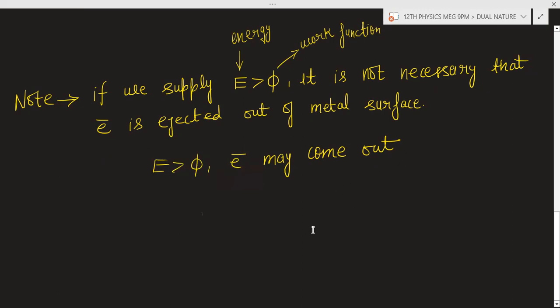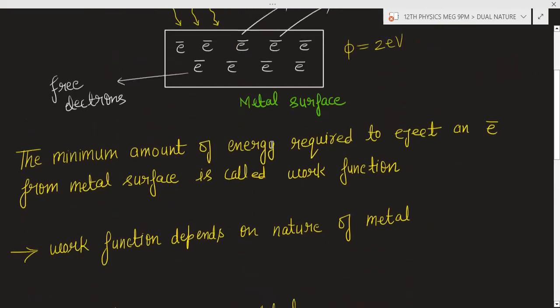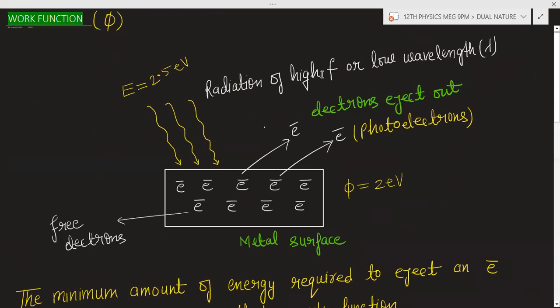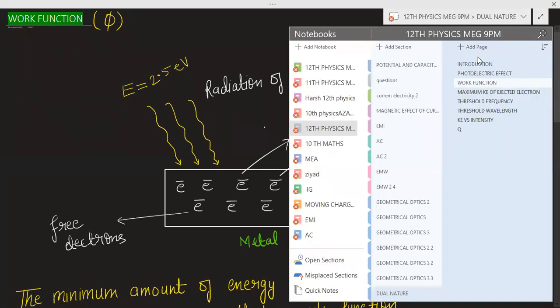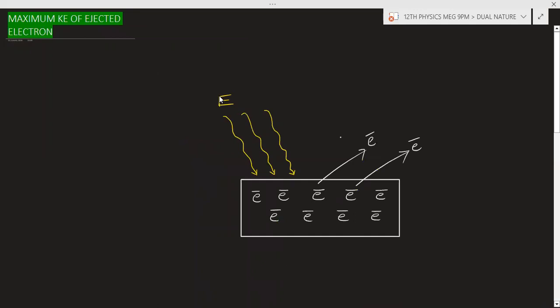We cannot say 100% that the electron will come out. Okay, work function is this. After this we will discuss the maximum kinetic energy of the ejected electron.